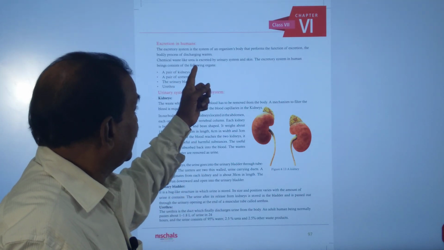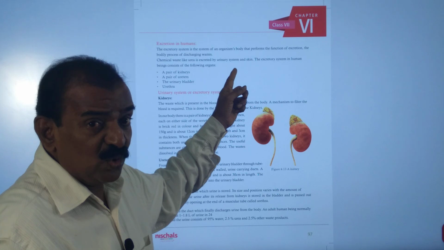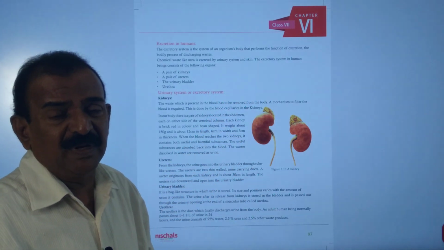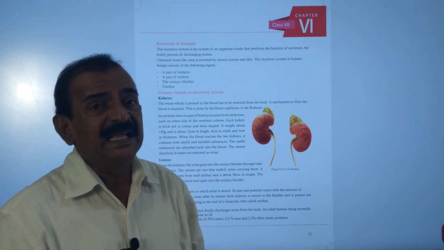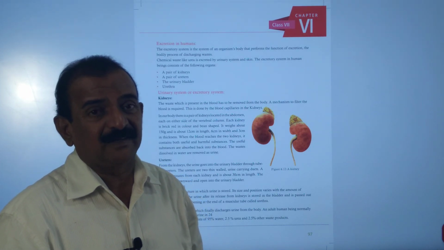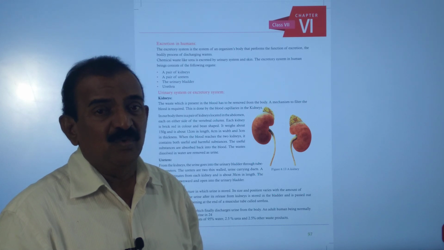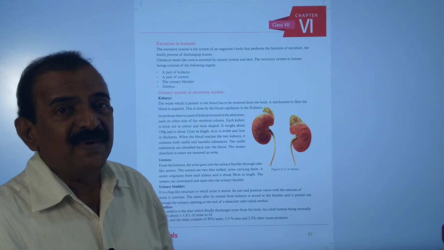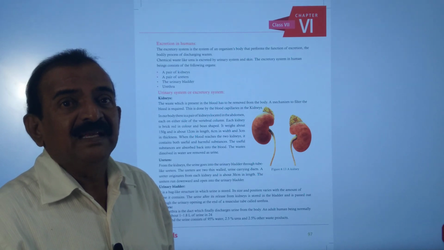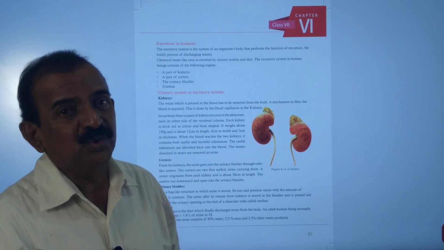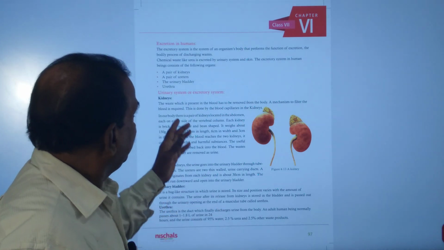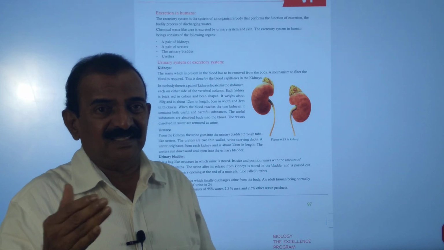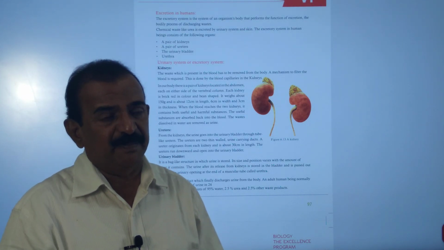So chemical waste like urea is excreted through the urinary system and skin. Skin in case of human beings also plays an important role in removal of excess water and also salt, and lungs are also useful for removal of carbon dioxide, and kidneys are the chief excretory organ. They are mainly useful to remove the excess of water and also salts and also urea from our body. So here we need to discuss the complete structure of the urinary system or excretory system in a human being.